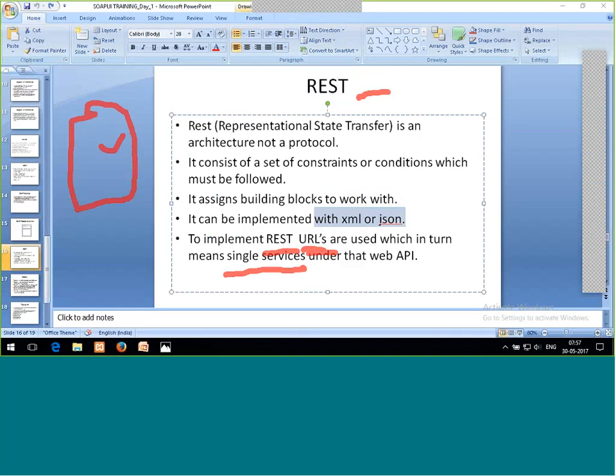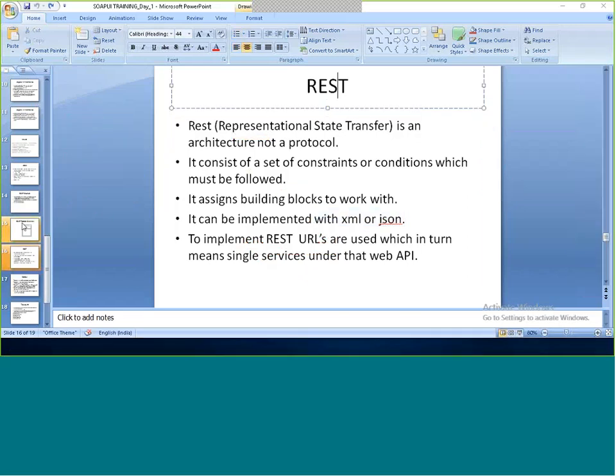Okay, so as I said, for REST we can use WADL or URL. And what is the meaning of URL? We'll understand this after 2-3 days of our session when we work on our retail application. Fine, so it is Representational State Transfer. So many things are there: constraints and conditions. Okay, so this is all about REST. REST and SOAP are done.